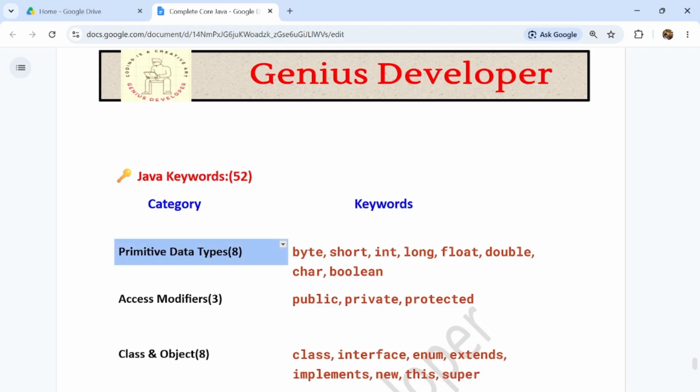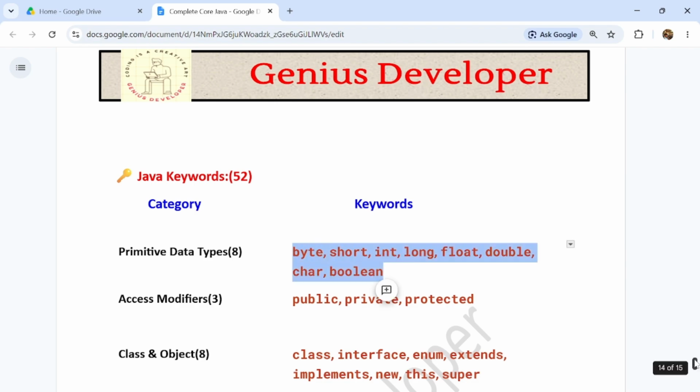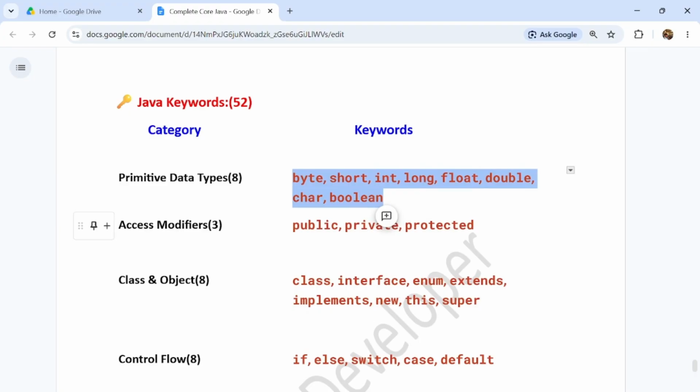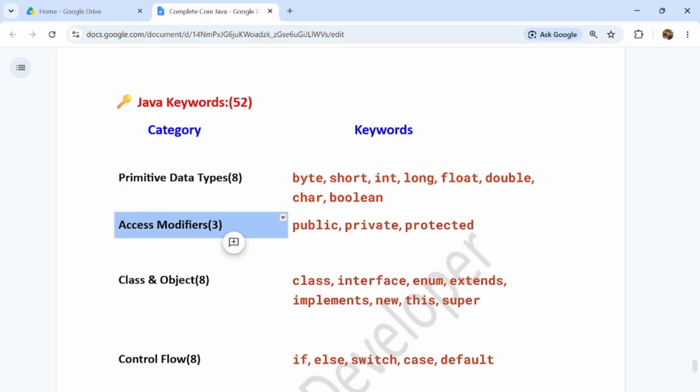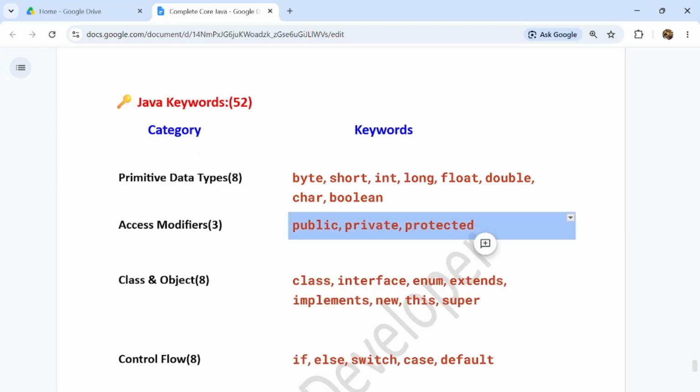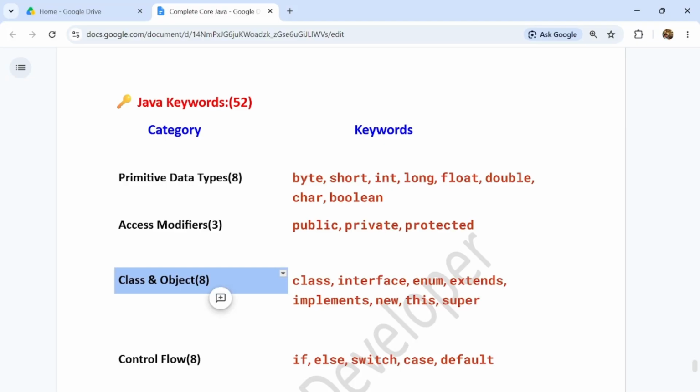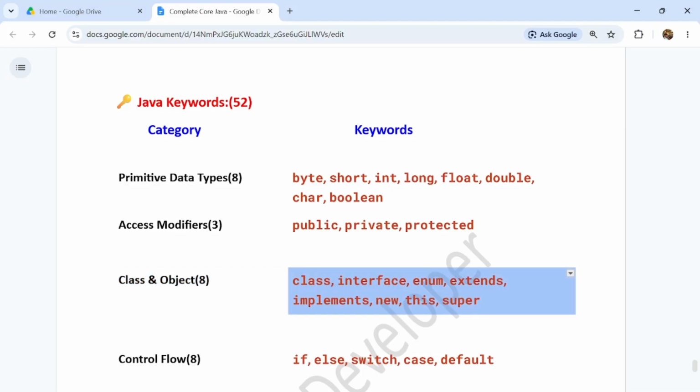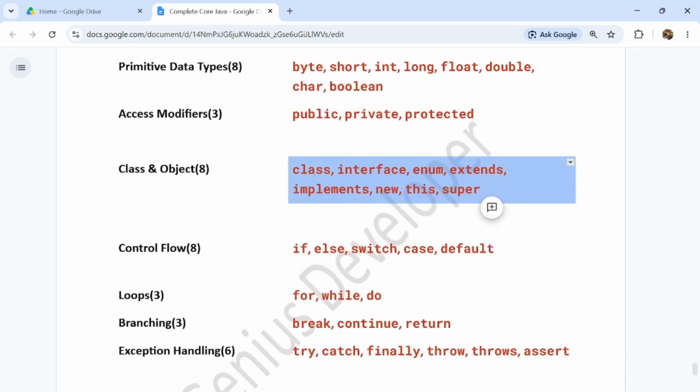So the first category is primitive data types. Primitive data types have 8 keywords: byte, short, int, long, float, double, char, boolean. I will explain all the points in coding, guys. And modifiers have public, private and protected. 3 keywords are there in modifiers. And class and objects have 8 keywords: class, interface, enum, extends, implements, new, this, super.